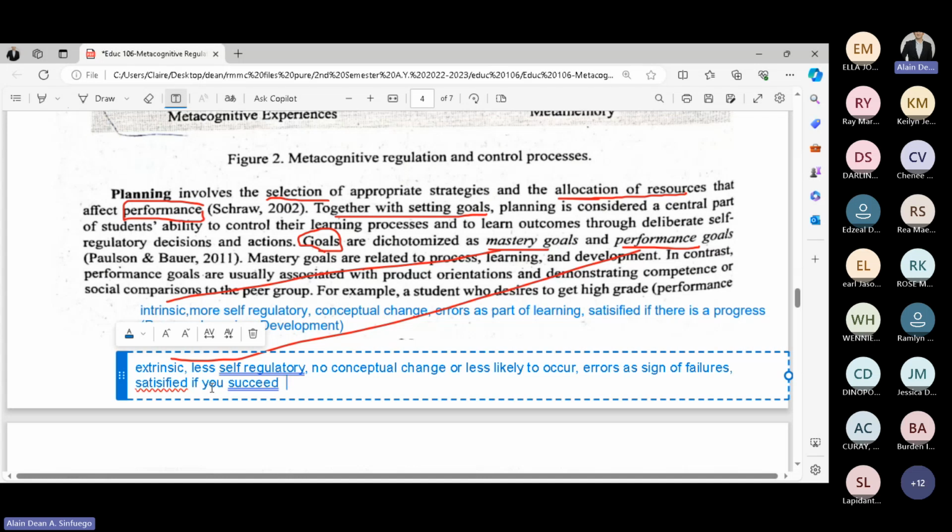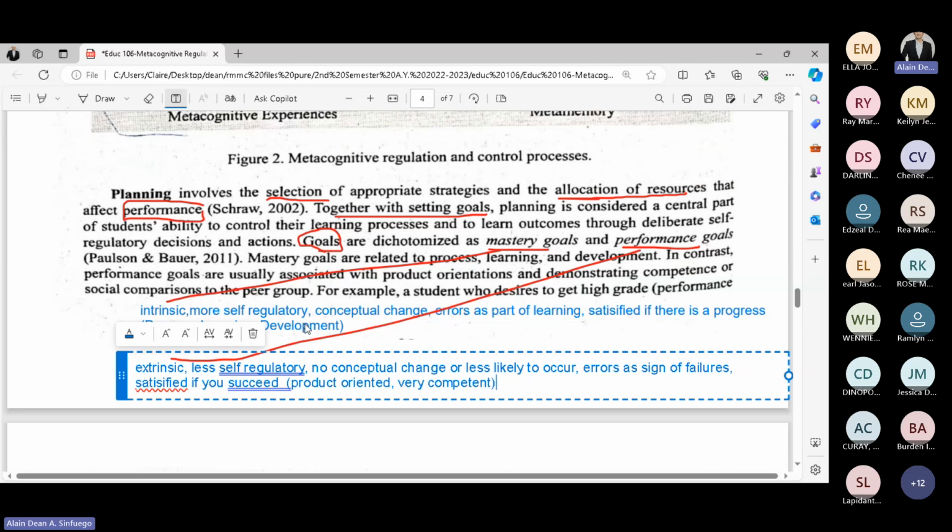Now, to sum it up, for performance goals, you are product-oriented, you are very competent because you base your satisfaction on products. And you compare it with others. So you become very competent or competitive. So that's for performance goals.